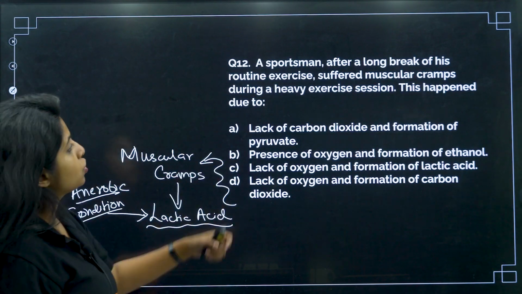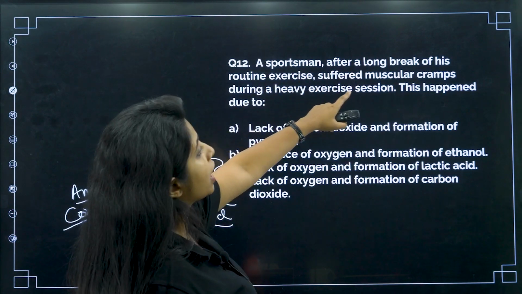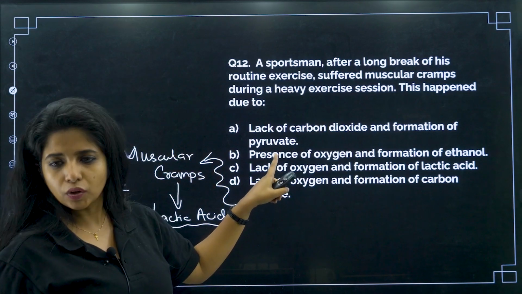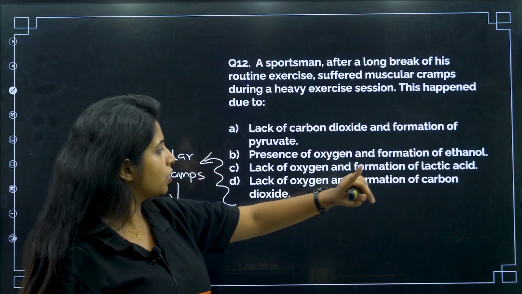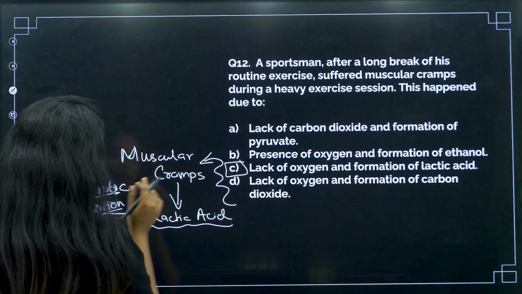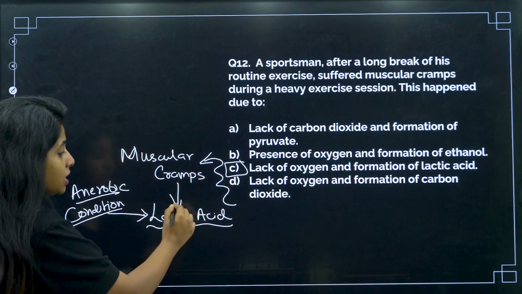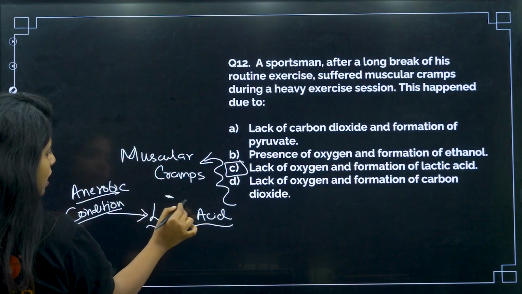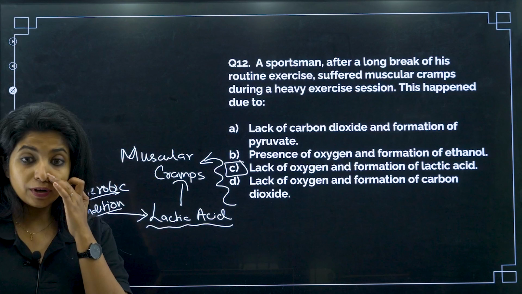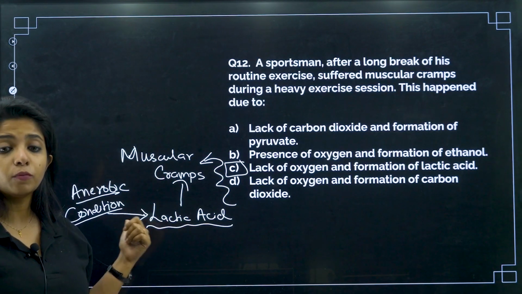Muscular cramps. So a sportsman after a long break of his routine exercise suffered from muscular cramps during a heavy exercise session. This happened due to lack of carbon dioxide, formation of pyruvate? No. Presence of oxygen, formation of ethanol? No. Lack of oxygen and formation of lactic acid. There is lack of oxygen, that is anaerobic condition, that's when lactic acid is being produced, and this lactic acid is going to cause muscular cramps when it is getting accumulated. Cool? Always remember, this is anaerobic mode of respiration.